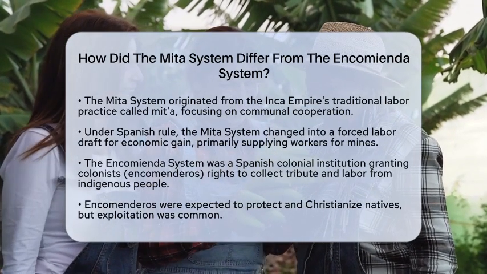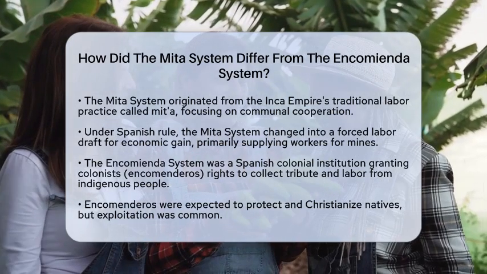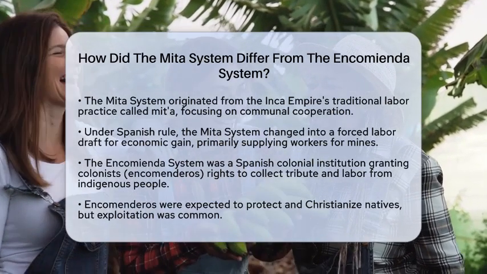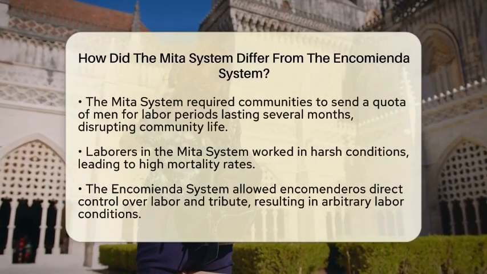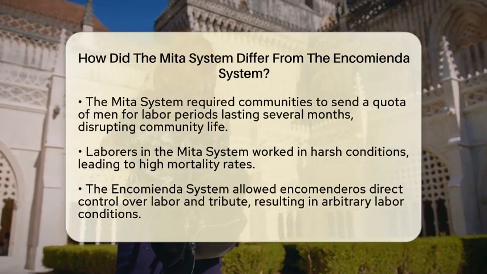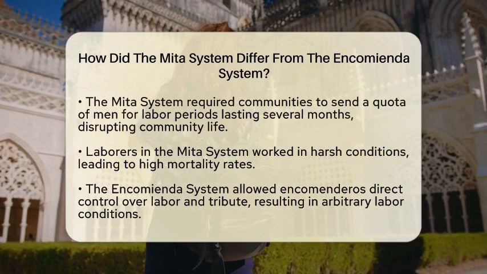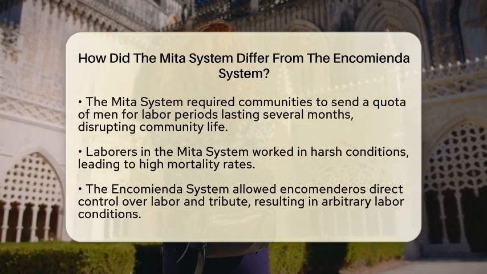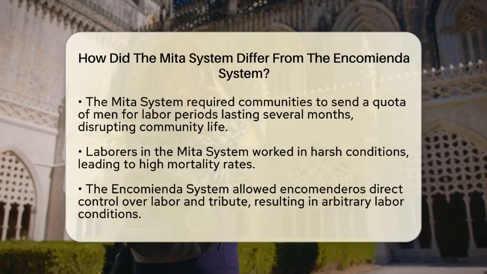On the other hand, the Encomienda system was a Spanish colonial institution. The crown granted colonists, known as encomenderos, the right to collect tribute and forced labor from indigenous people in specific areas. While encomenderos were supposed to protect and Christianize the natives, the reality was often severe exploitation. This system was more about granting control over indigenous labor and tribute rather than a rotational labor draft.